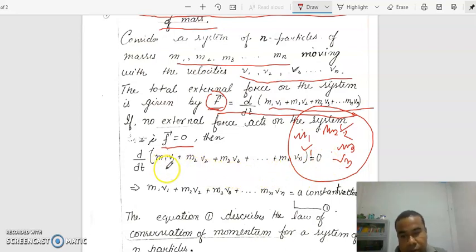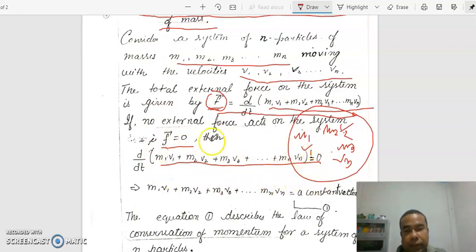Another concept is that differentiation of any constant is always 0. So since the differentiation of momentum is 0, this means the momentum is constant.